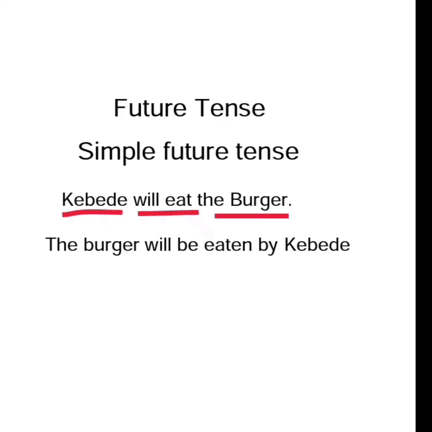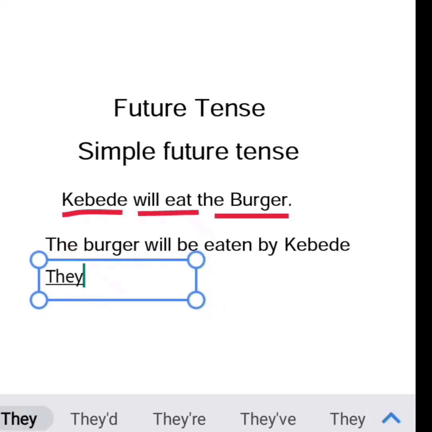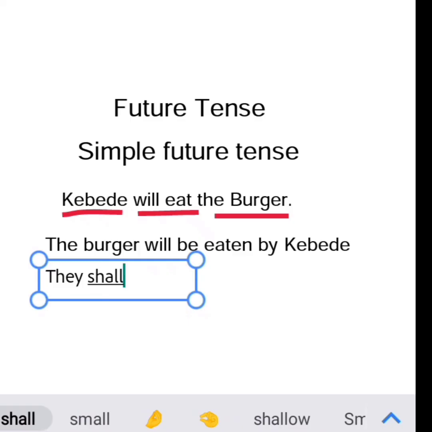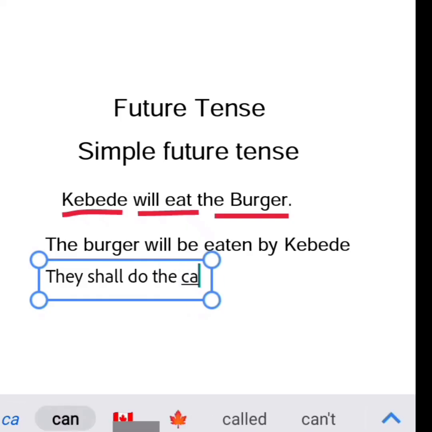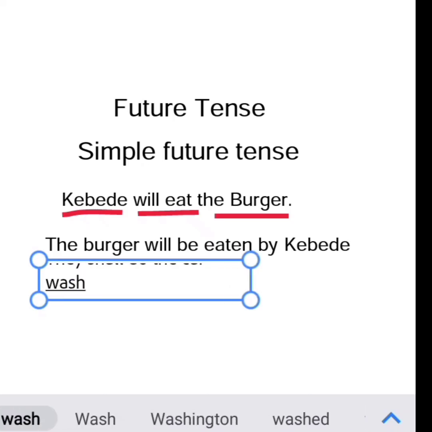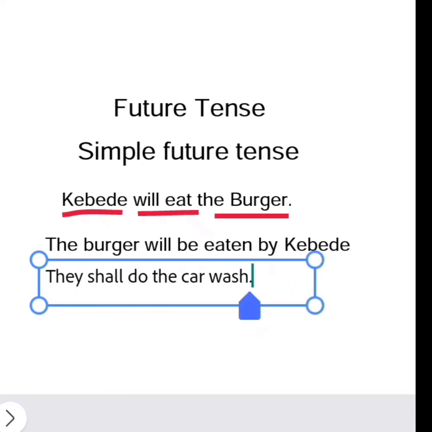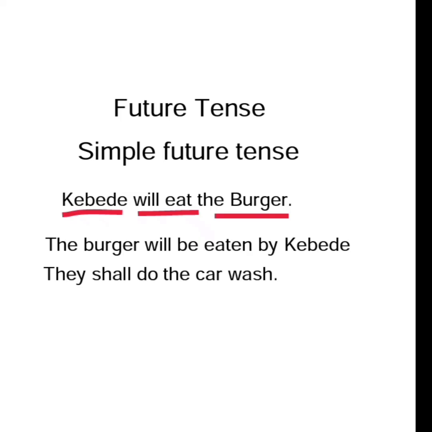And in future tense, we can use shall as we use will, right? So we can use shall. For example, they shall do the car wash. If we say that, this is future tense, right? So look how we change. So they shall do the car wash.